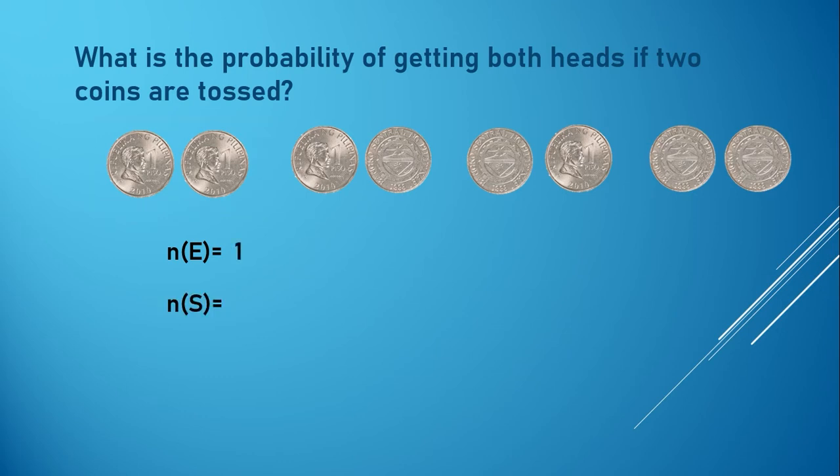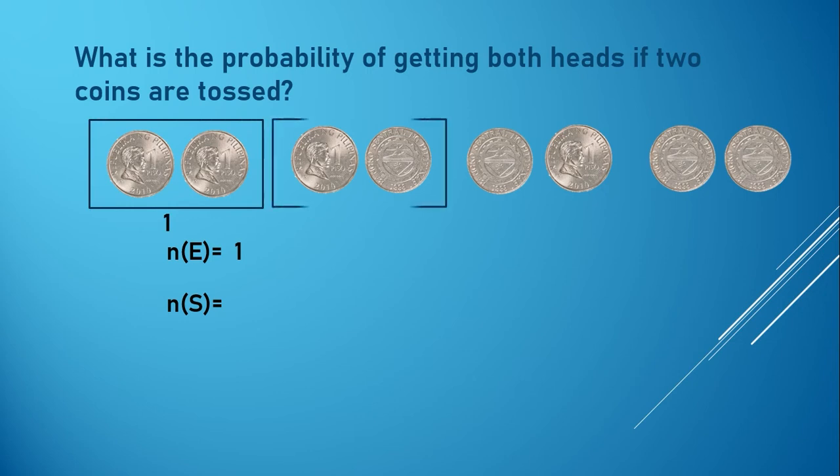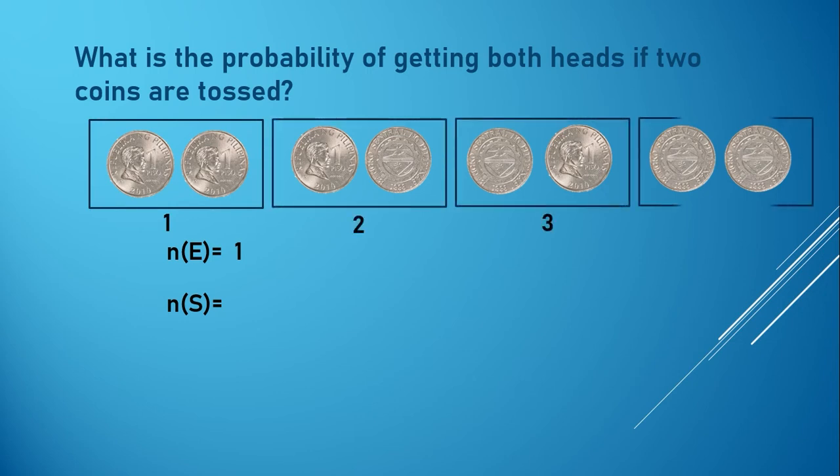Now let's proceed with our n(S), or the possible outcomes, simply our sample space. Here, class, there are 4 total possible outcomes in tossing two coins: 1, 2, 3, 4. Therefore, the value of n(S) is equal to 4. Now let's substitute the values of n(E) and n(S) into our formula.